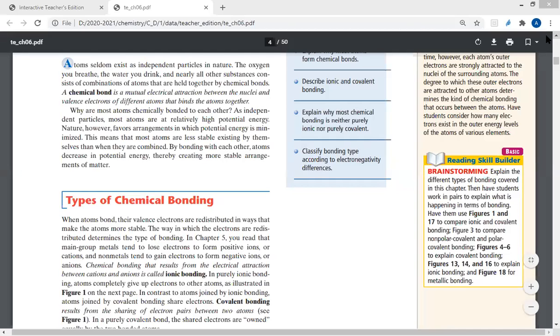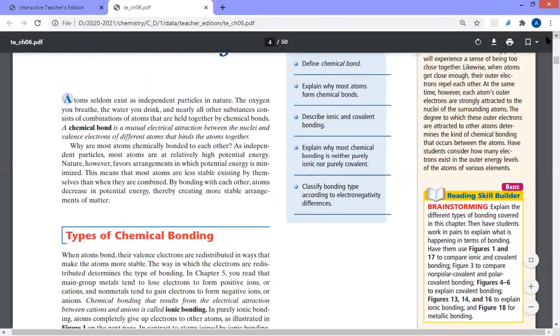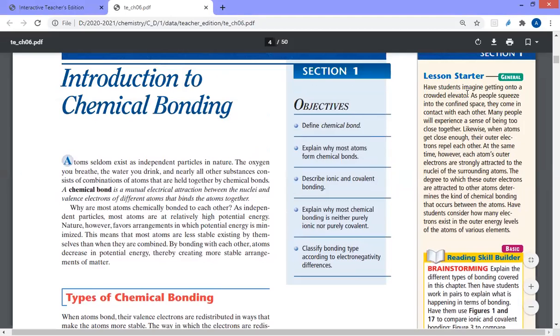And today we're going to start the first session in the second quarter, inshallah. We hope it's going to be easy, inshallah, and better than the first quarter. So today, inshallah, we're going to start in chapter 6, section 1, introduction to chemical bonding.